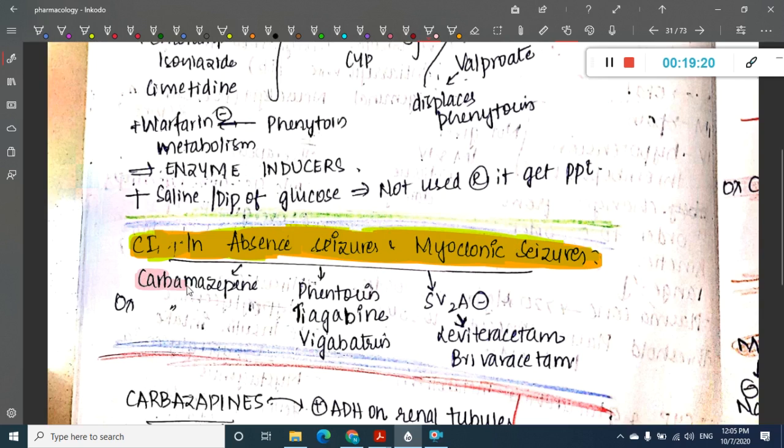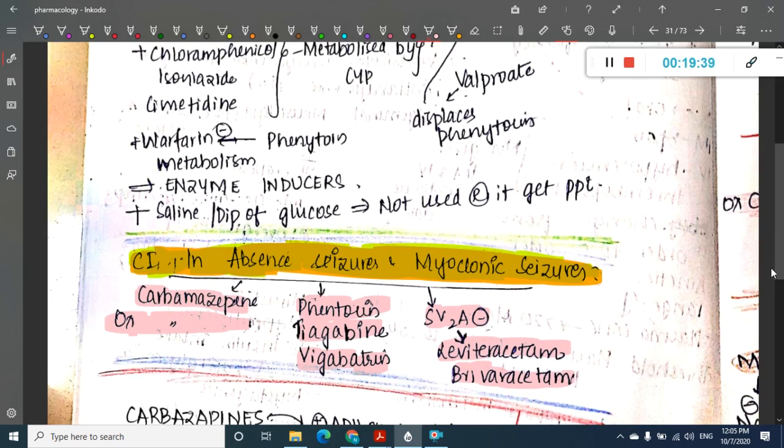Carbamazepine and oxcarbazepine are contraindicated in absence seizures and myoclonic seizures. Phenytoin, tiagabine and vigabatrin are contraindicated in absence or myoclonic seizures. SV2A inhibitors like levetiracetam and brivaracetam are contraindicated in myoclonic seizures and absence seizures. So these are the contraindications.